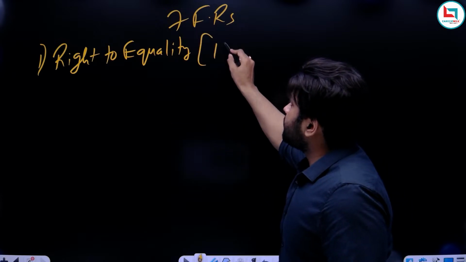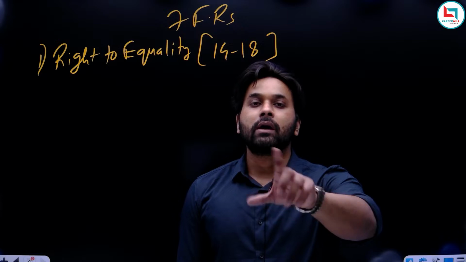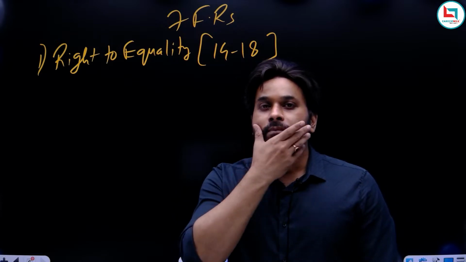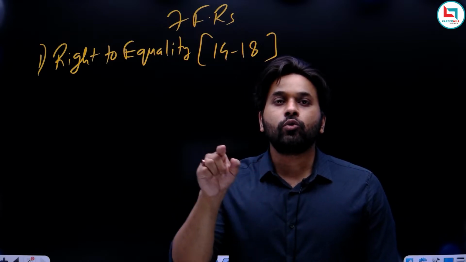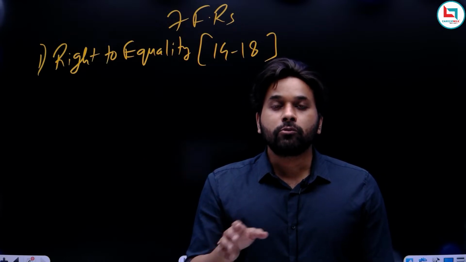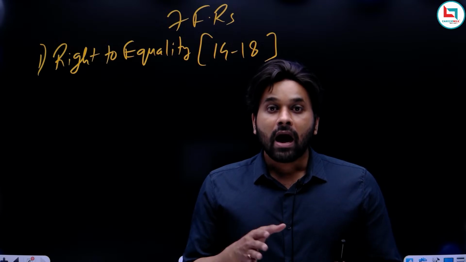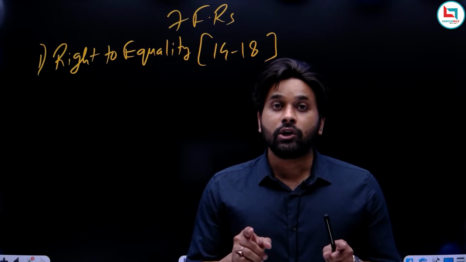Right to equality deals with Article 14 to 18. Sometimes the question comes in the examination that Article 14 to Article 18 deals with: first option, right to equality; second option, right to freedom; right against exploitation; right to constitutional remedies. So remember, Article 14 to 18 deals with right to equality.